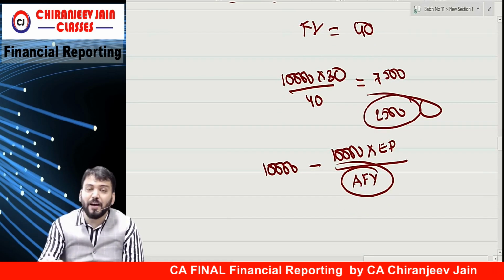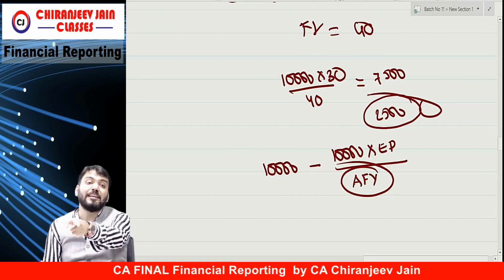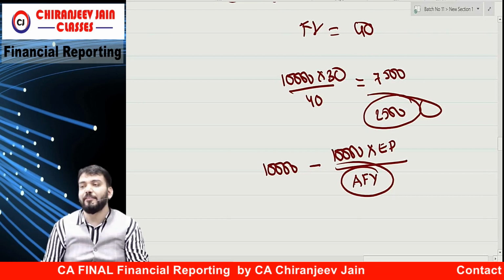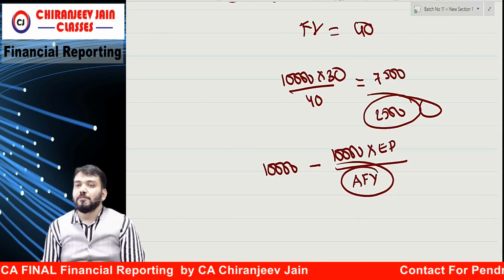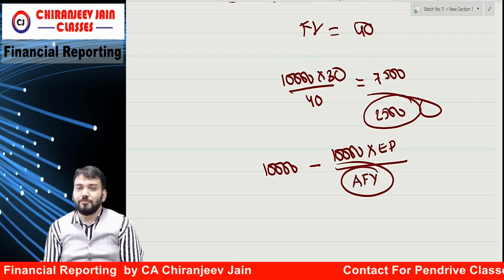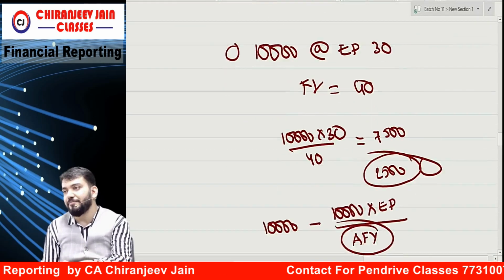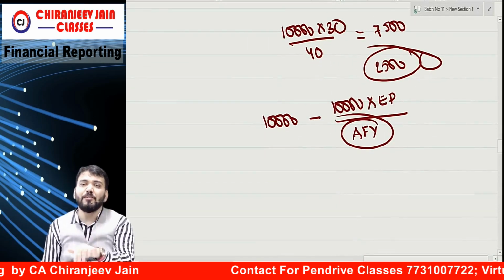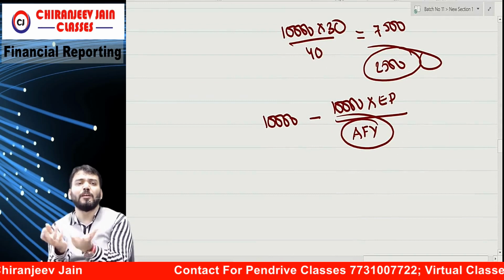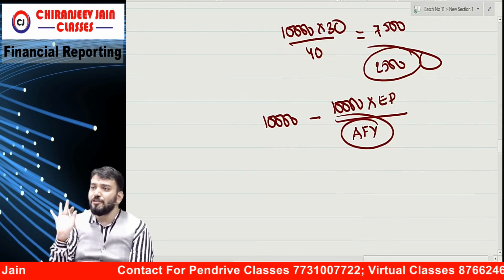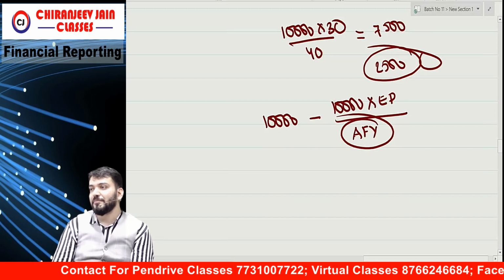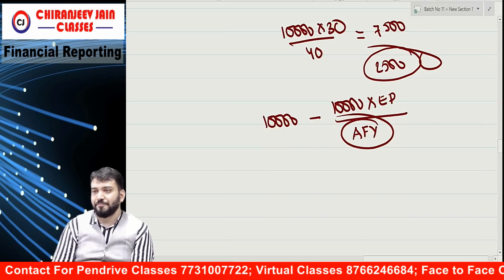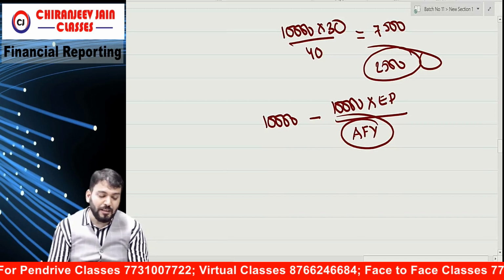And this 2,500 will be used for calculating diluted earning per share. I've just given the concept behind it. Because if I do not give the concept, then you will forget the formula in the exam. Now I think you have understood why we are calculating this. So now you will not forget. Correct? So let us do.